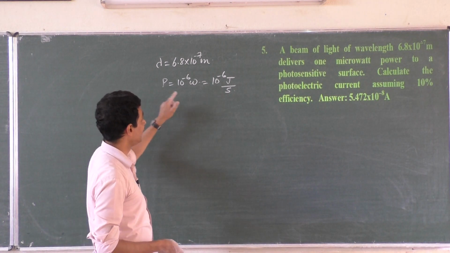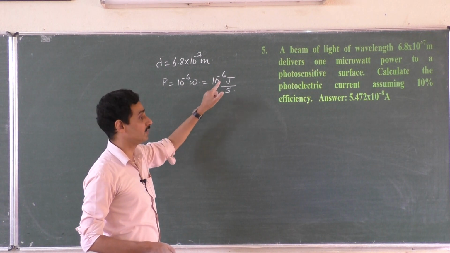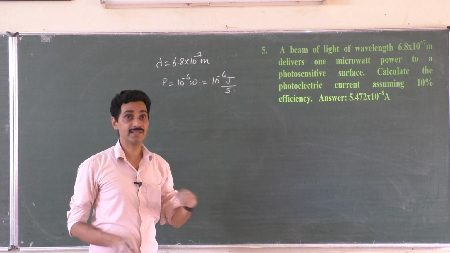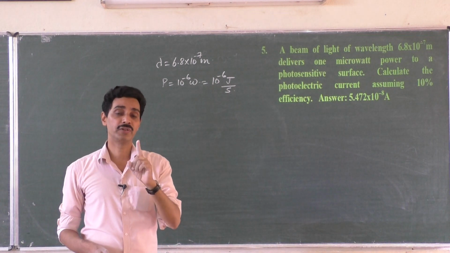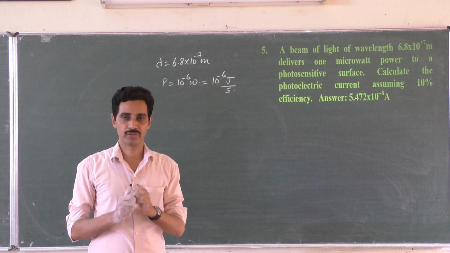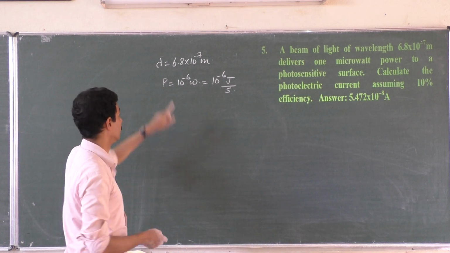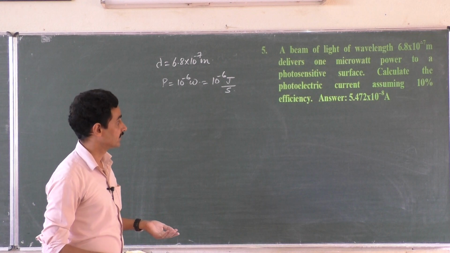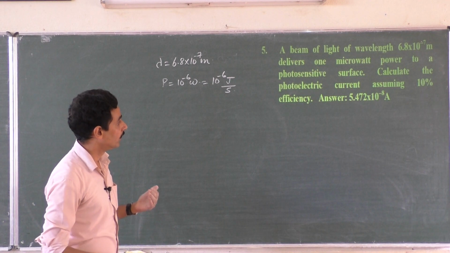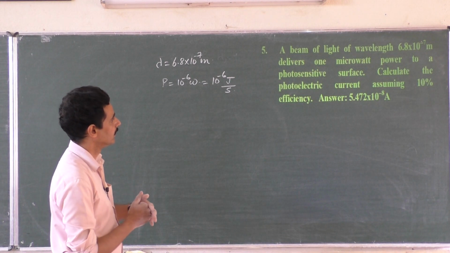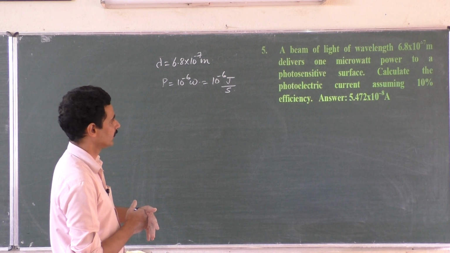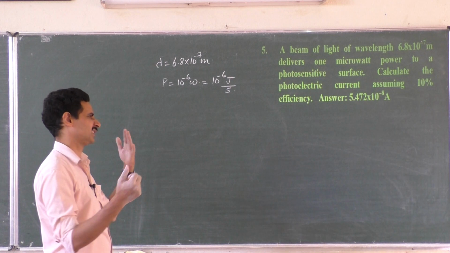So it delivers 10 to the power minus 6 joules of energy in 1 second. And remember, this much joule is delivered not by one photon, but by a collection of photons. What is the energy of each photon? This much, hc by lambda. Now the question is, calculate the photoelectric current. Oh, we did this one, right? Yesterday. Beam of wavelength 6.8 into 10 to the power minus 7 meter. Calculate the photoelectric current assuming 10% efficiency.